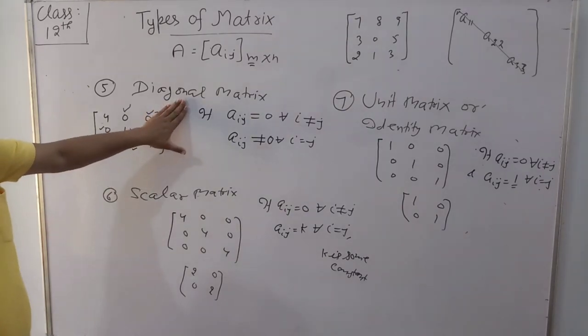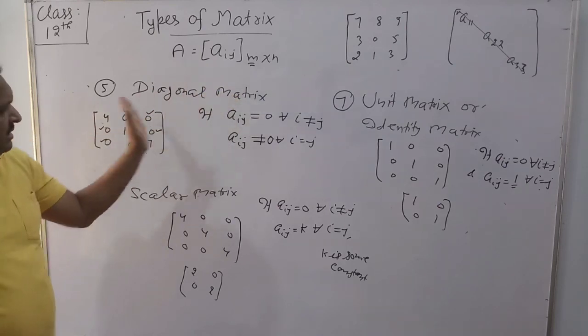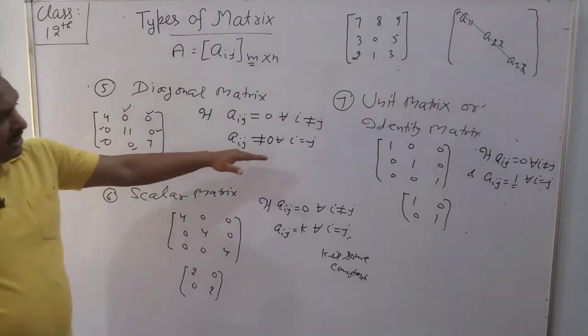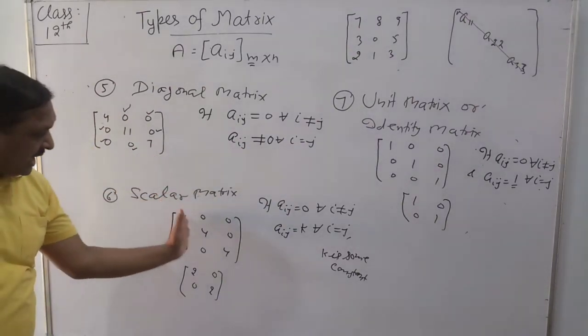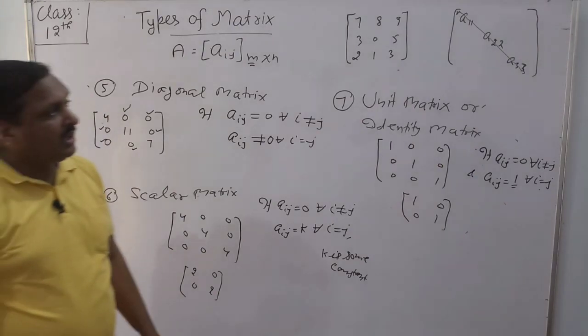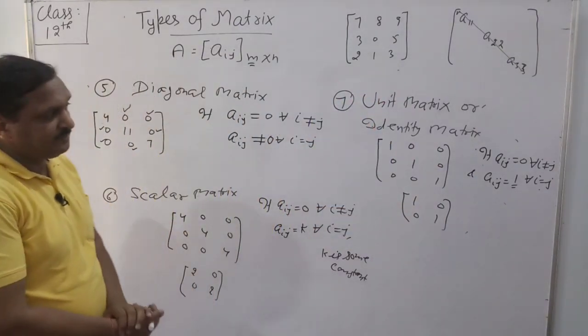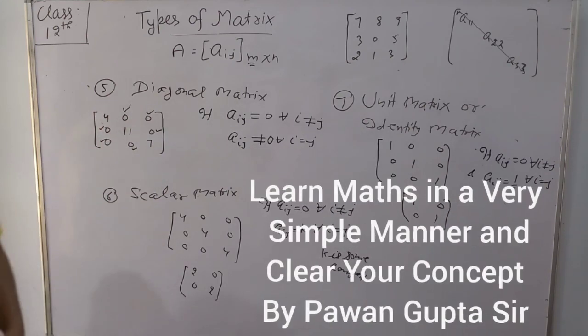Again, in a diagonal matrix the diagonal elements are not equal to 0, in a scalar matrix they are the same, and in a unit matrix they are 1. Is that clear? So these three types of matrix are very important.